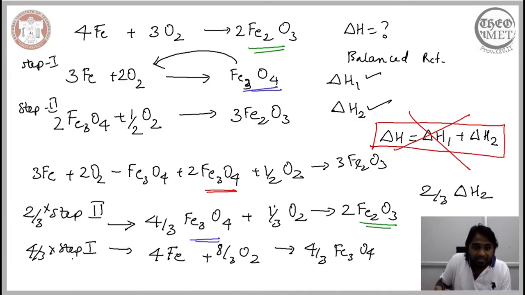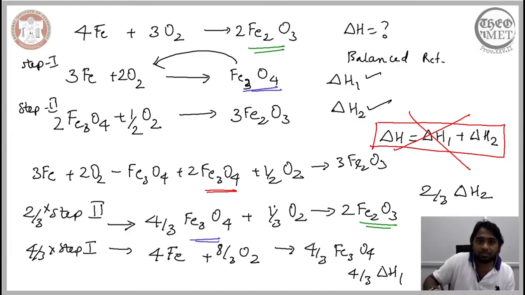Now again, this is step 1 and this is step 2. Even though we have considered step 2 initially, we need to make the distinction that this is step 1 and this is step 2. The similar manipulation that has been made to the reaction must be made to the corresponding enthalpy change as well. So we need to consider 4 by 3 delta H1. Now let us try to sum these two up: 4 by 3 step 1 plus 2 by 3 step 2.